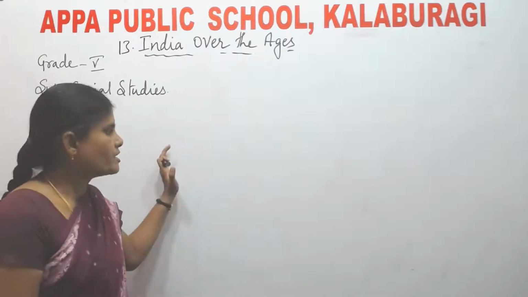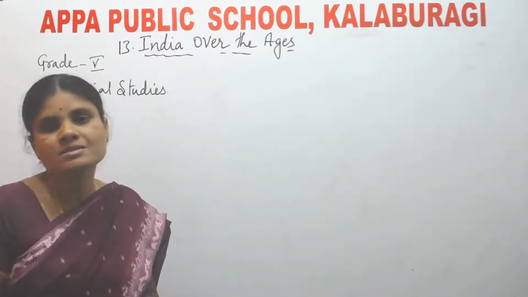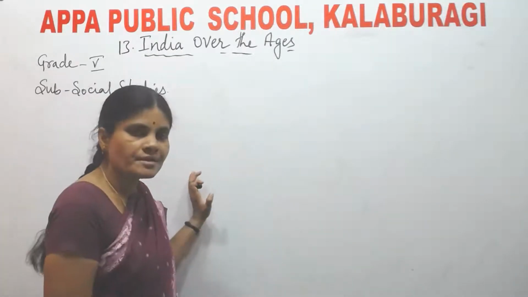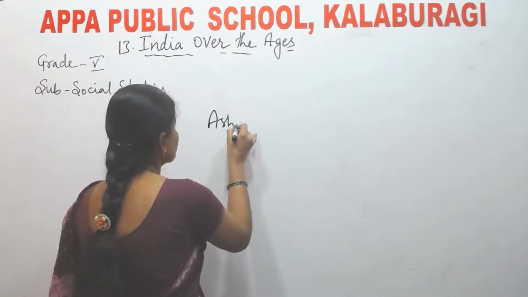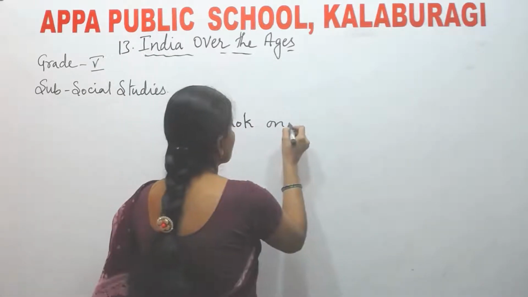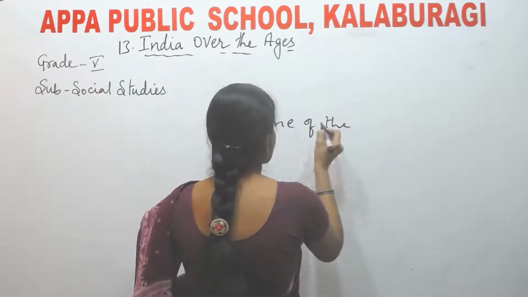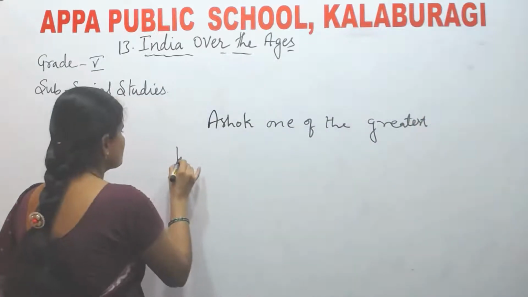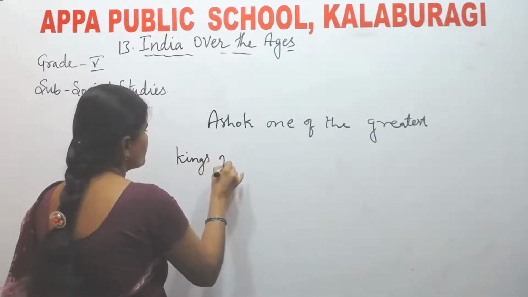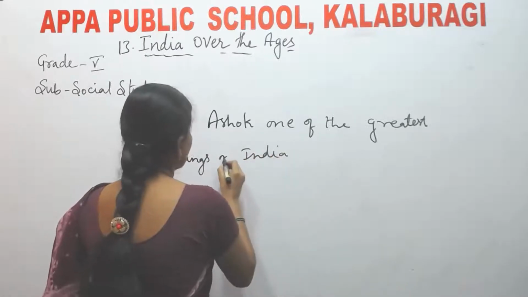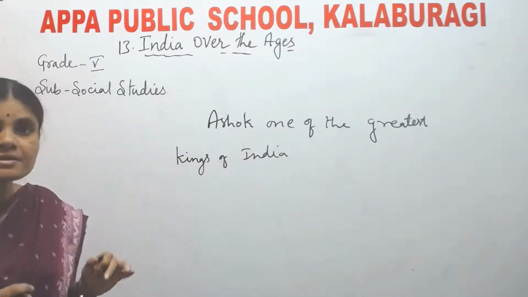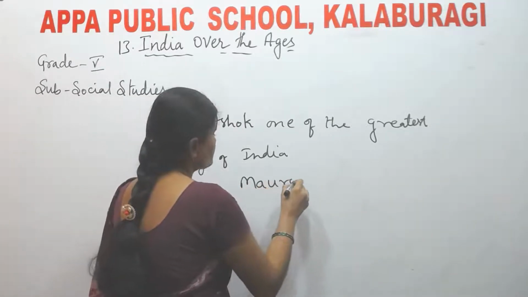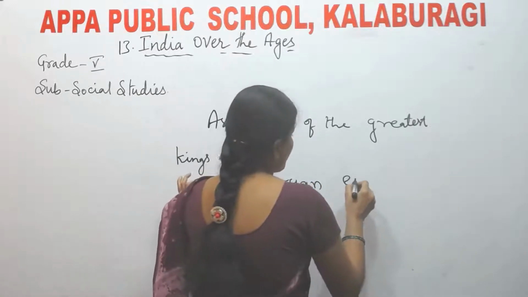The Mauryan Empire was regarded as the first empire of India. Understood? Next, Ashoka, one of the greatest kings of India, belonged to the Mauryan Empire.